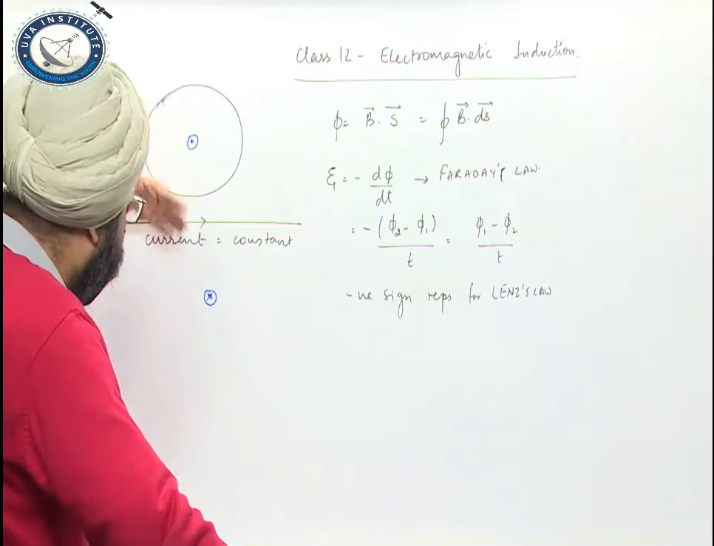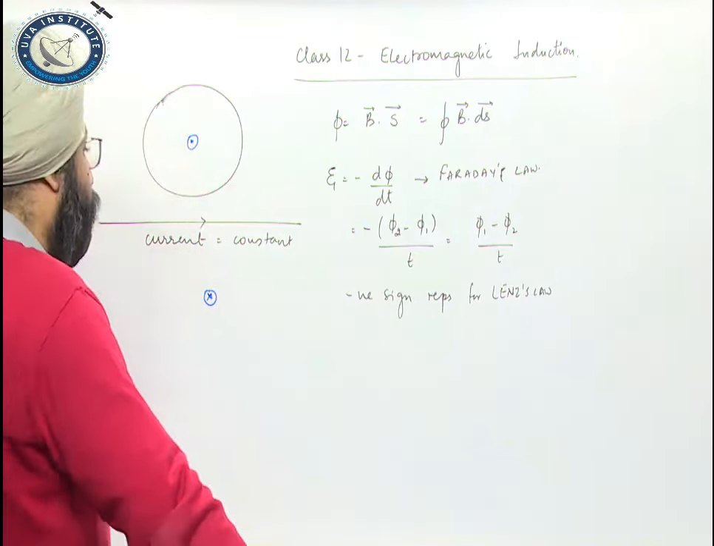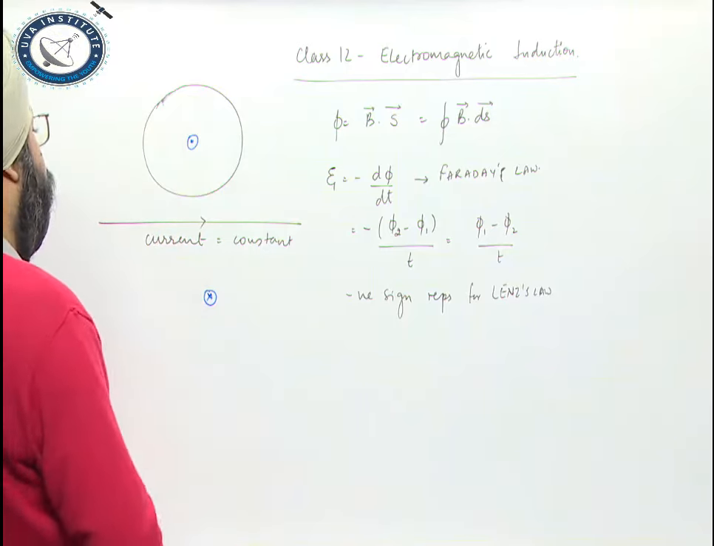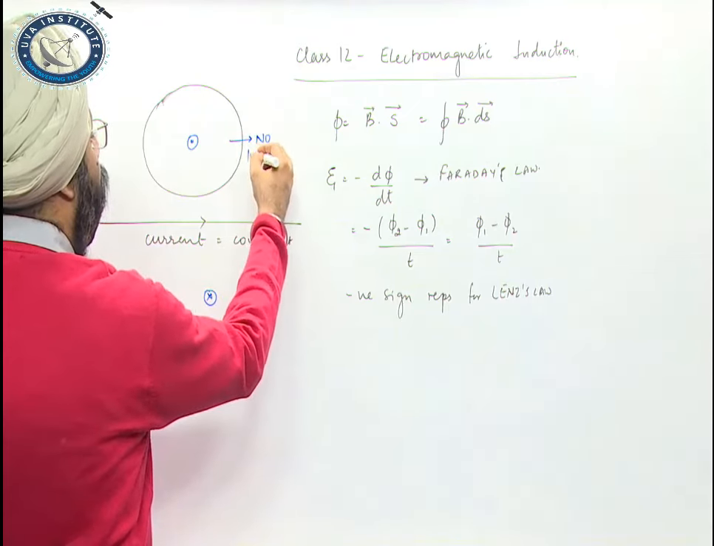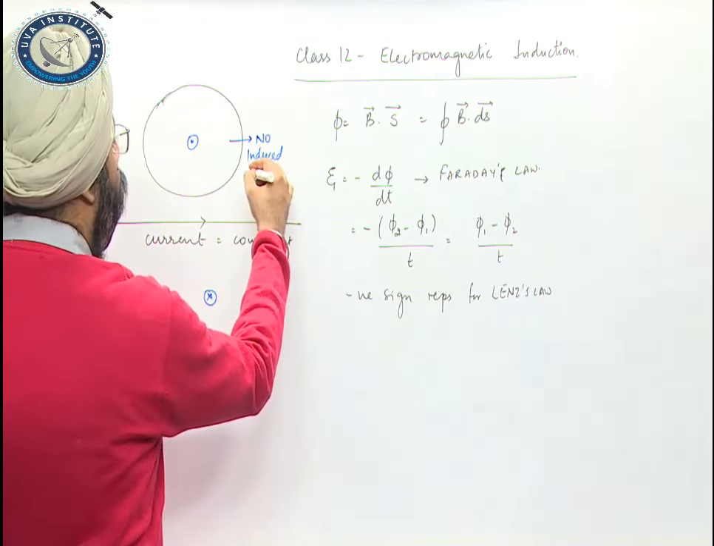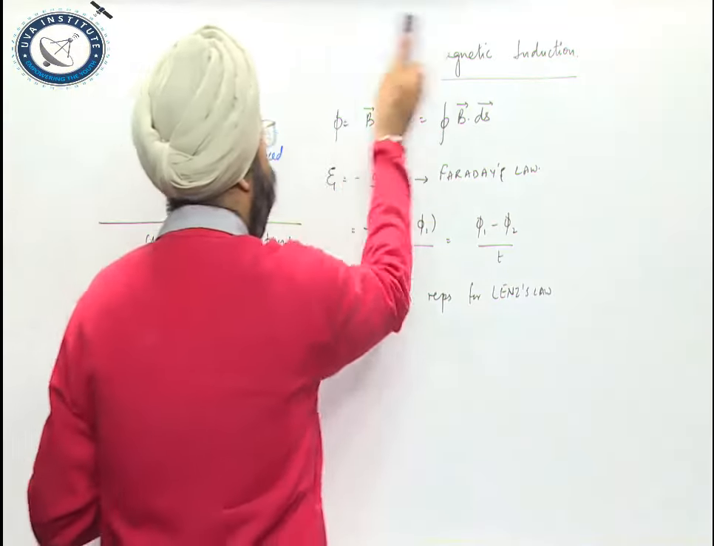So the flux which is passing through this coil is constant. It's not changing over here. Since the flux is not changing, in this case I will have no induced EMF. I don't have any induced EMF.